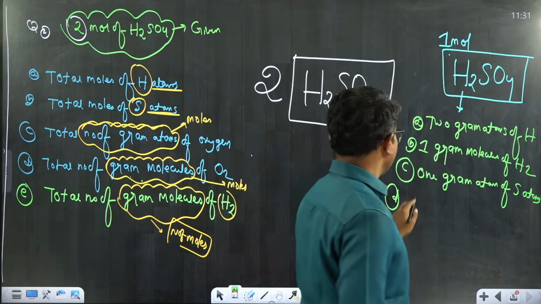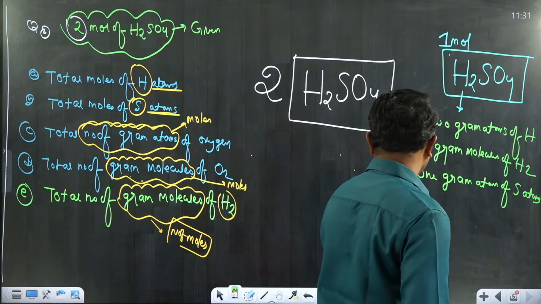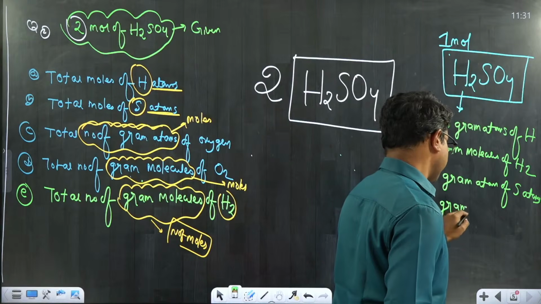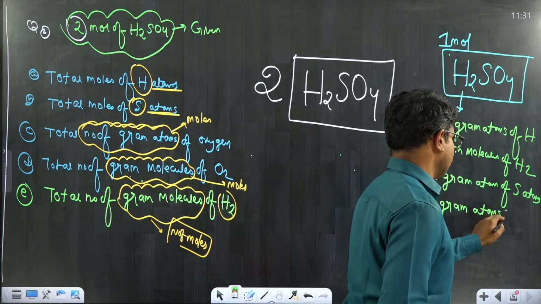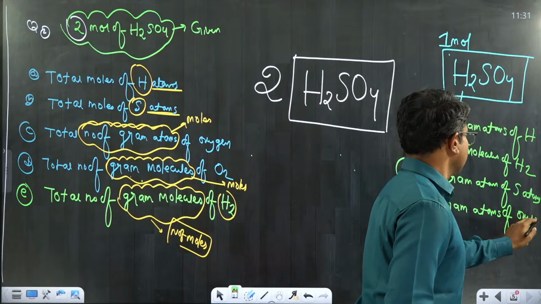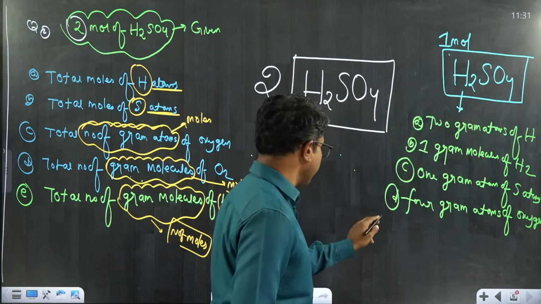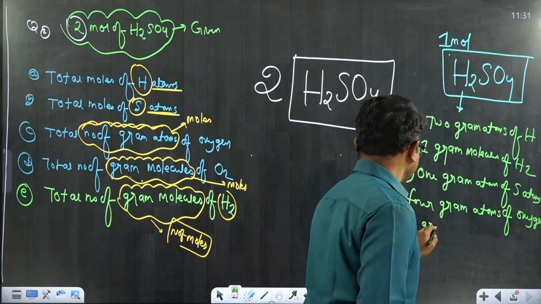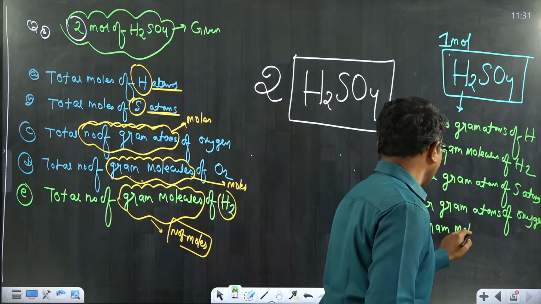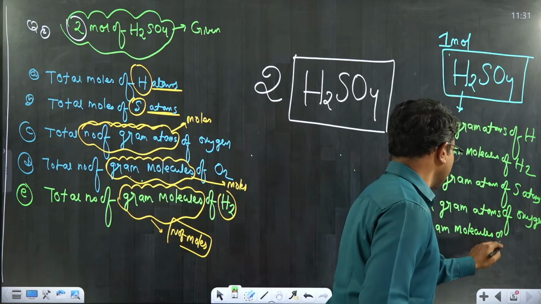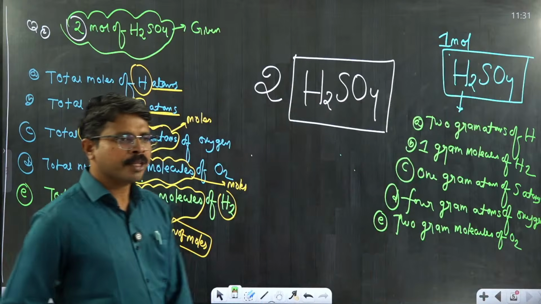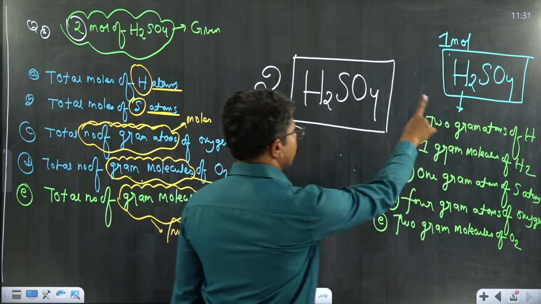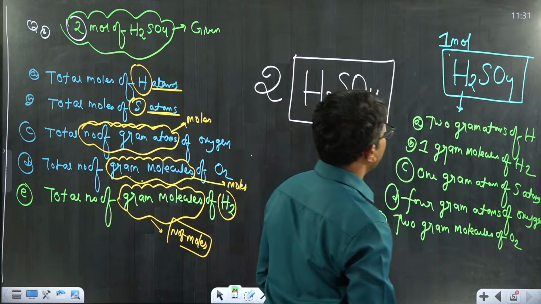And D, 4 gram atoms of oxygen. And we can also write in the same way 2 gram molecules of O2. Is this point clear? Is this point clear?